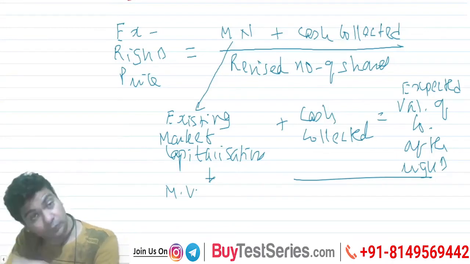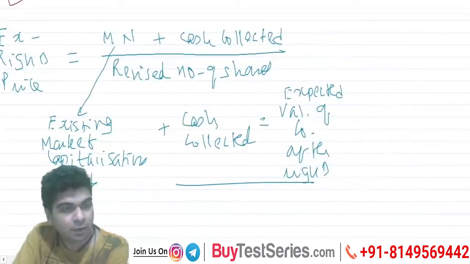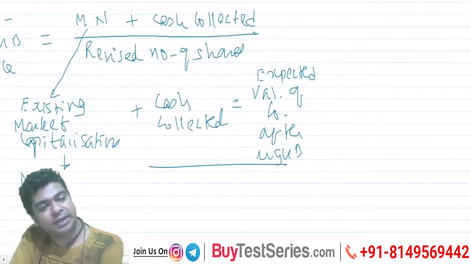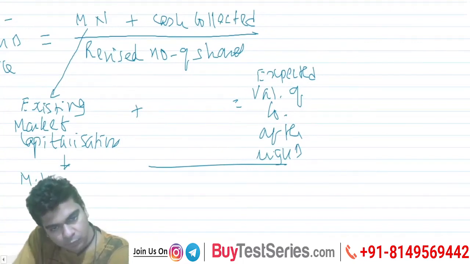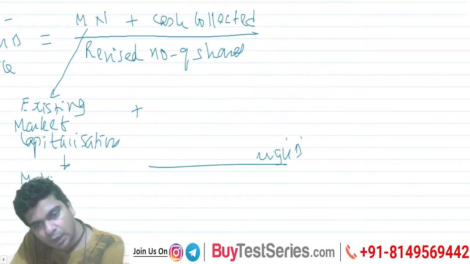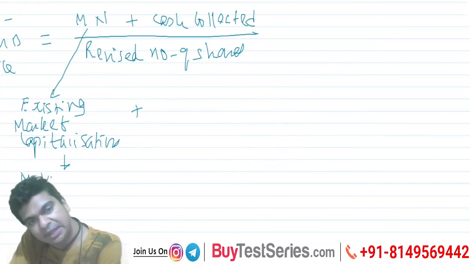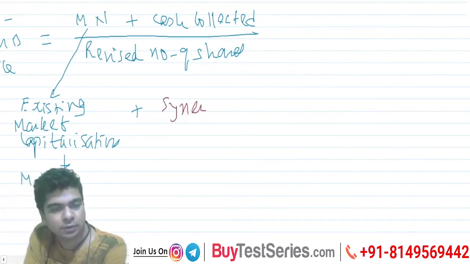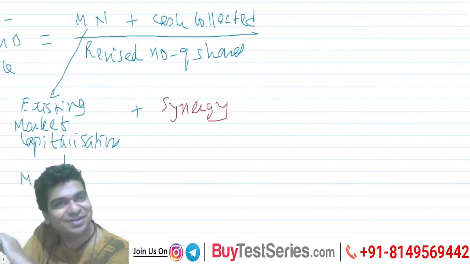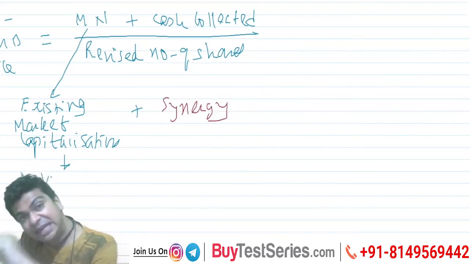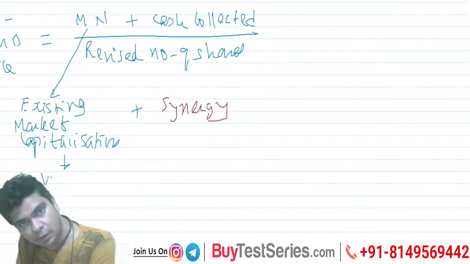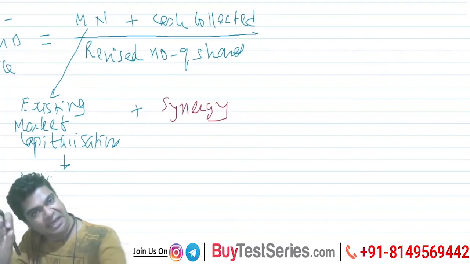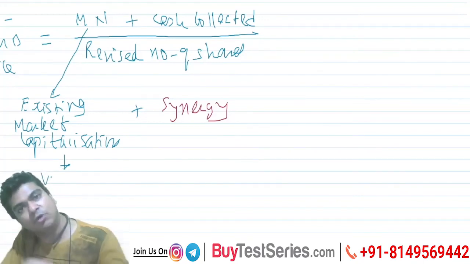One more thing, and really interesting. There is also another possibility. Here we are taking the cash collected. Now, what's one more possibility? One more possibility is that they may give you information with respect to synergy. You remember synergy, mergers and acquisition. We understand synergy as increase in the market value of the company. Okay, till now we were arguing that cash collected will be the increase in the market value of the company.